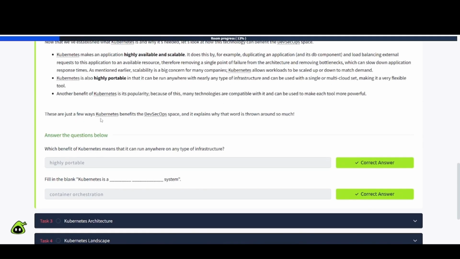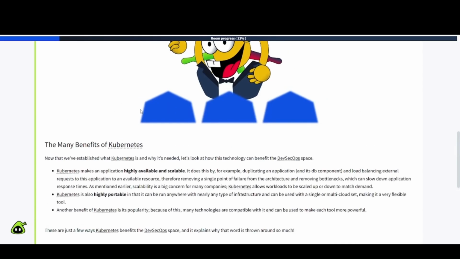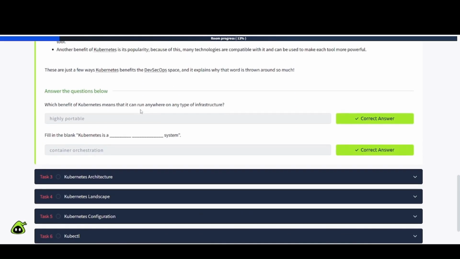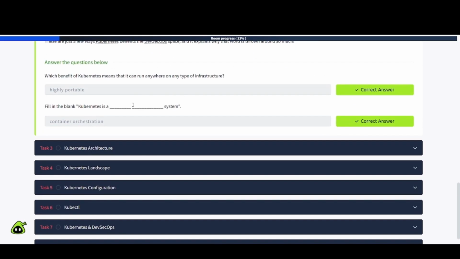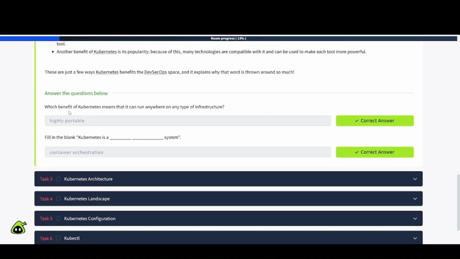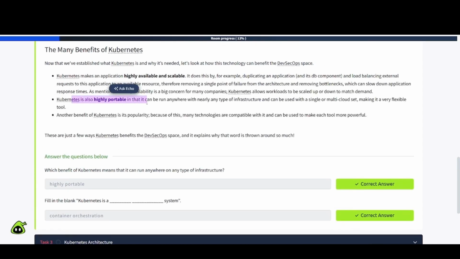These are just a few ways Kubernetes benefits the DevSecOps space, and it explains why that word is thrown around so much. So, very good information there to learn about Kubernetes and how it came into existence. So let's check out these questions. Which benefit of Kubernetes means that it can run anywhere on any type of infrastructure? Well, that's going to be highly portable, as we saw here, right?